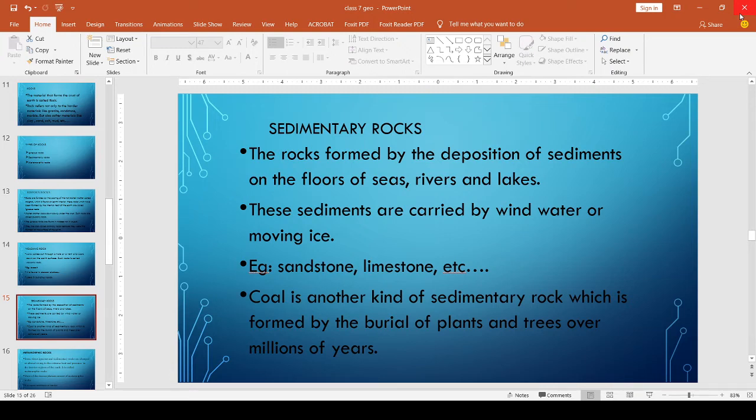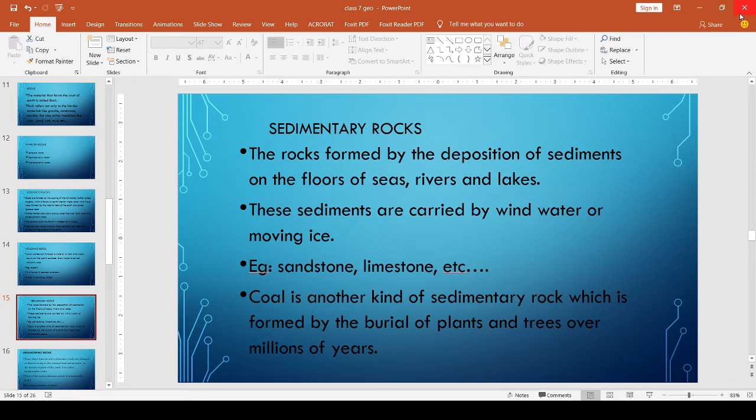By the deposition of these sediments on the floors of seas, rivers, and lakes, another kind of rock is formed. That is known as sedimentary rocks. These sediments are carried by wind, water, or moving ice. Examples: sandstone, limestone, etc.